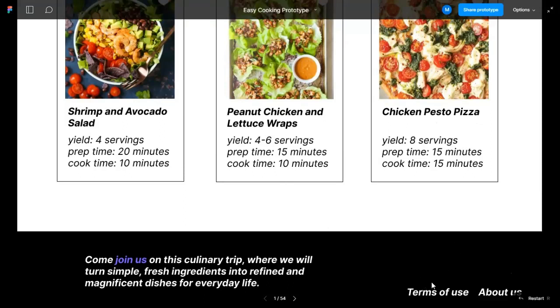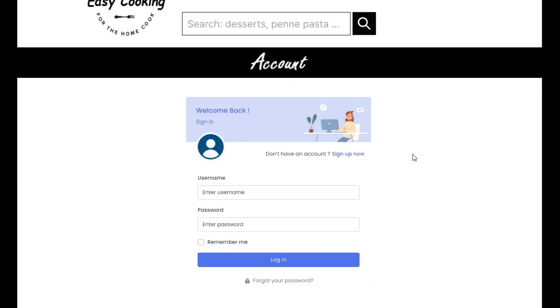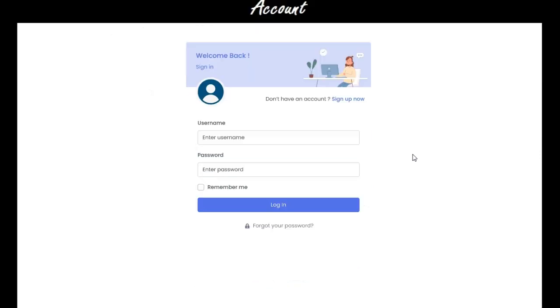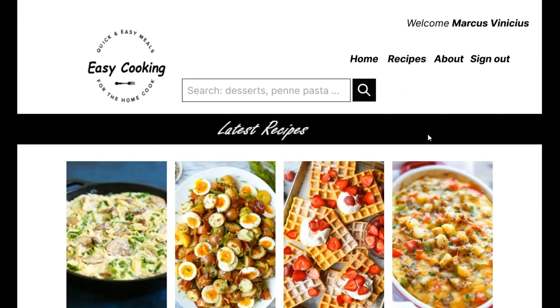and for example we can check here, join us. From this page, we can start the sign up process, or if you already have an account, for example, we just click here. We can include a username. If you already have the password, we can include the password. We check remember me. We do the login, and here we go. We already have this home page.